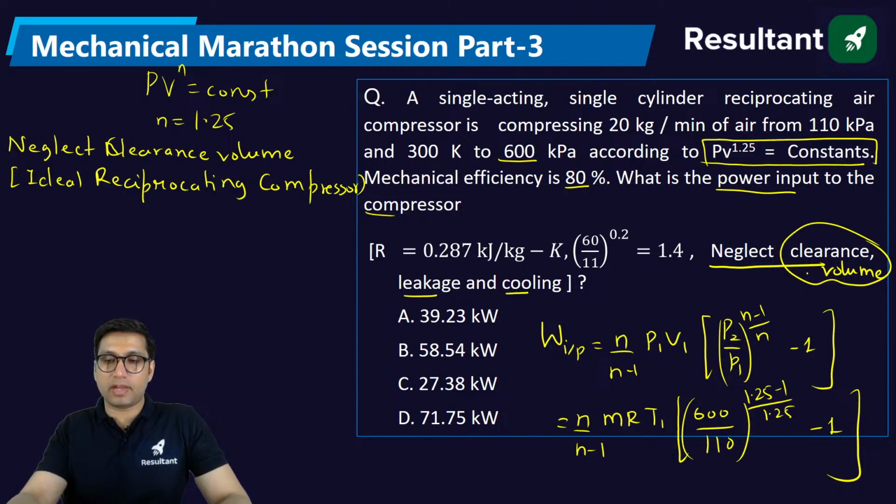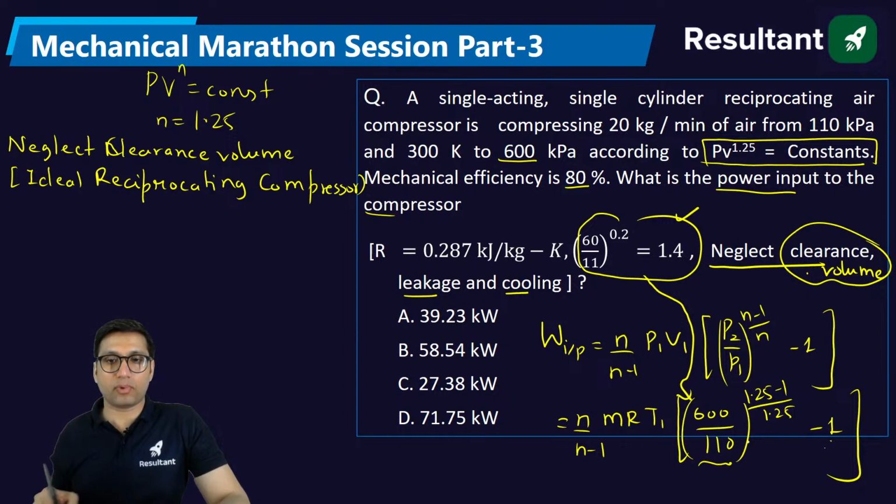Do you know what is this value? This is 0.2. So when you solve this, this value will be 1.4 directly. This is 1.4 minus 1, that is 0.4. So you will get the work input as 1.25 by 1.25 minus 1 into...